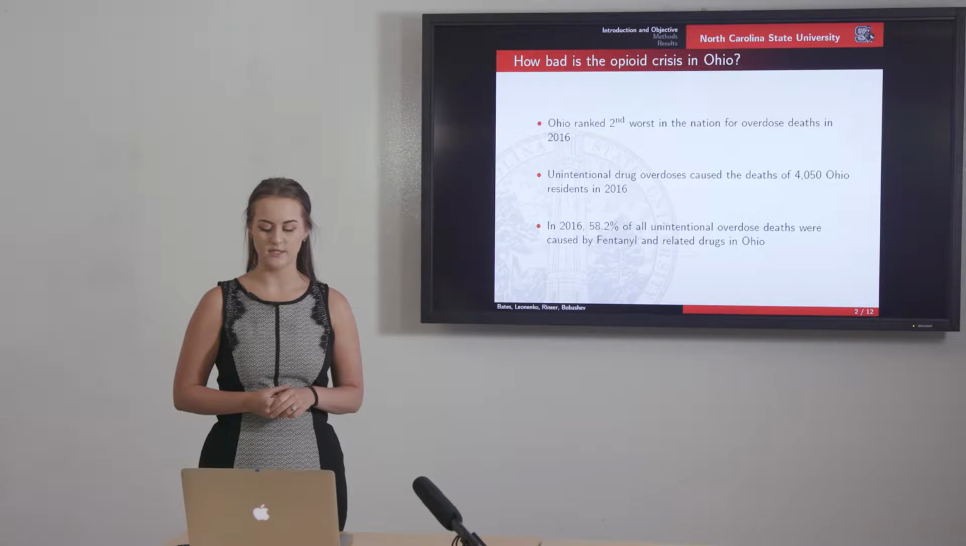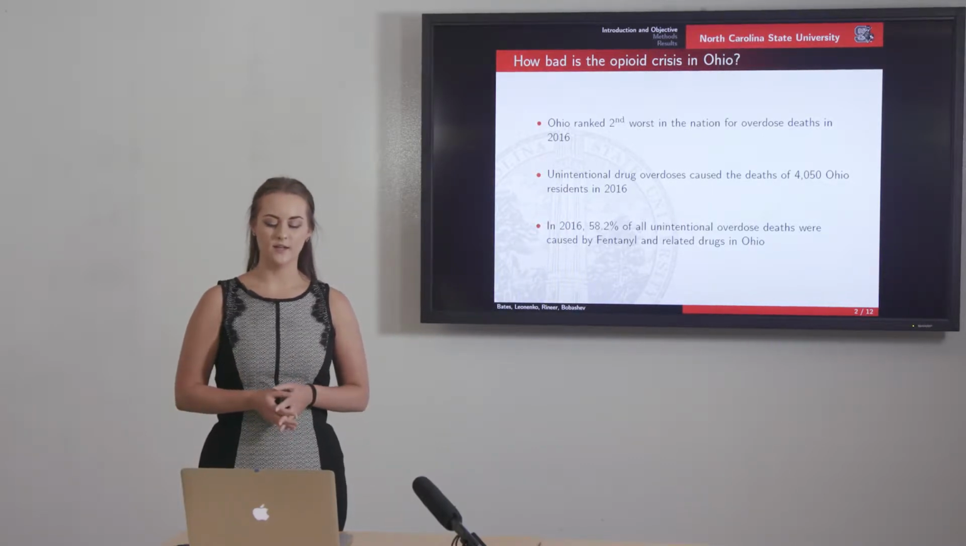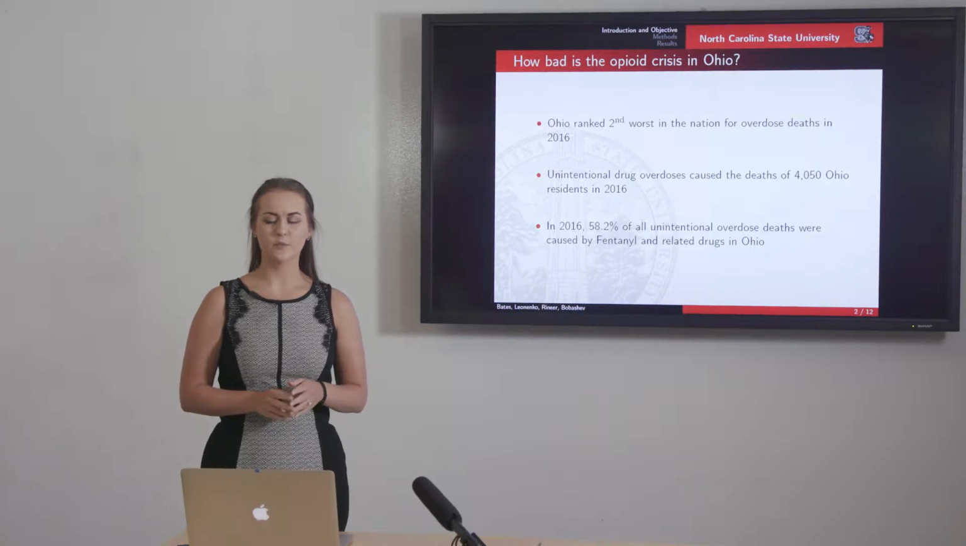Ohio actually ranks second worst in the nation for overdose deaths in 2016, and this caused over 4,000 deaths of Ohio residents. To put this number in comparison, that number is higher than the combined car fatalities in Ohio from the years 2013 to 2016.